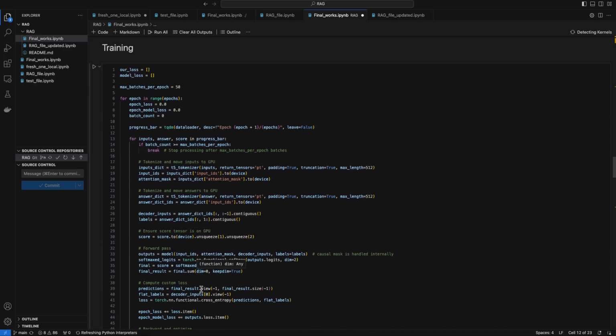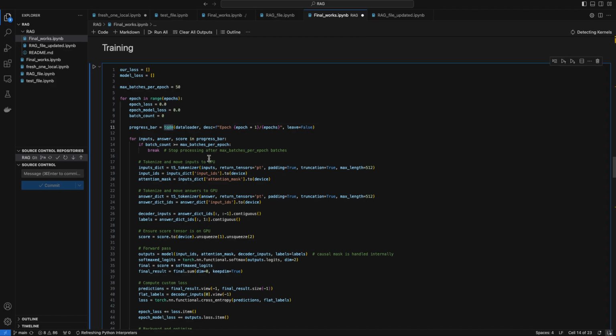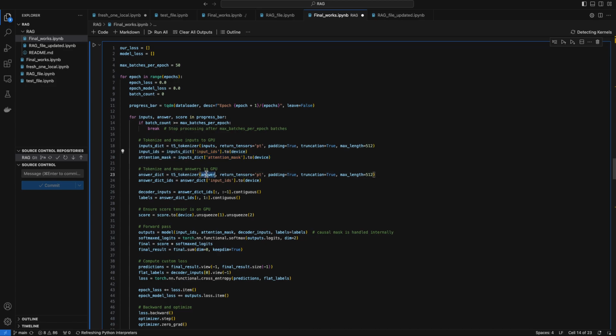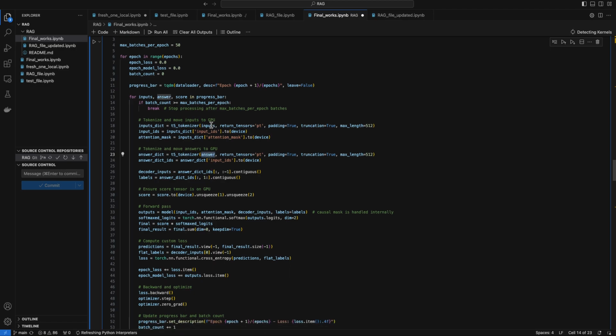In the training part, I'm wrapping everything under tqdm. When the input goes in, it gets tokenized. The T5 tokenizer gives me two outputs: one is the input IDs, one is the attention mask. These go as input for my encoder. For the decoder, I'm sending in the answers, and I'm only considering the input IDs. I don't worry about the attention mask for the decoder because it's unnecessary, as all my answers have the same length, unlike my inputs.